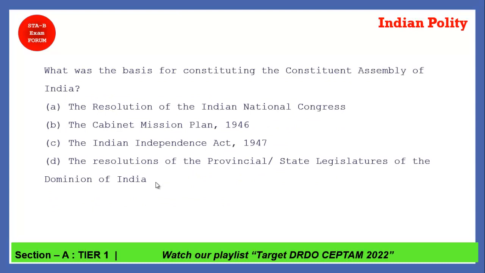What was the basis for constituting the Constituent Assembly of India? Yes, it is similar to the previous one. It is the Cabinet Mission Plan 1946.